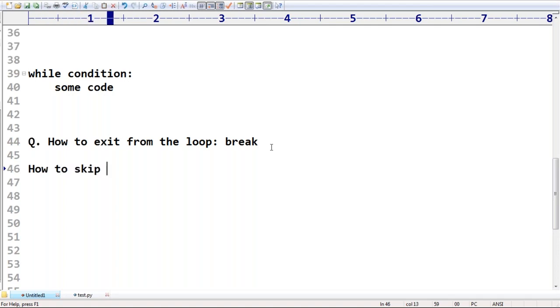Next, sir, I want to skip some iteration and continue with the next iteration. How to skip the current iteration and continue with the next iteration?